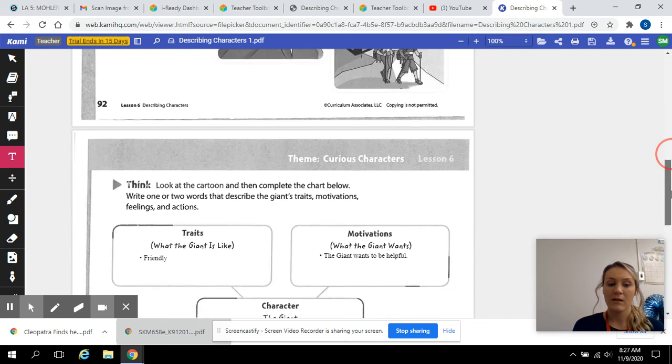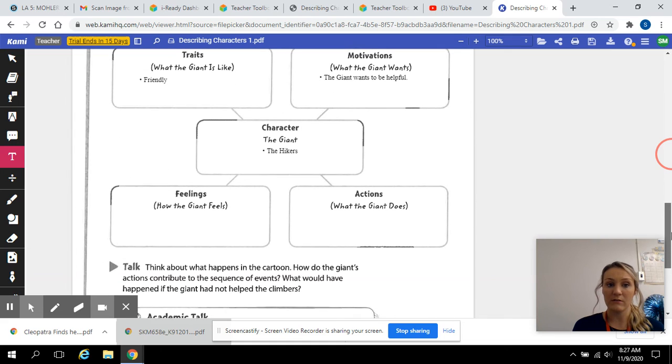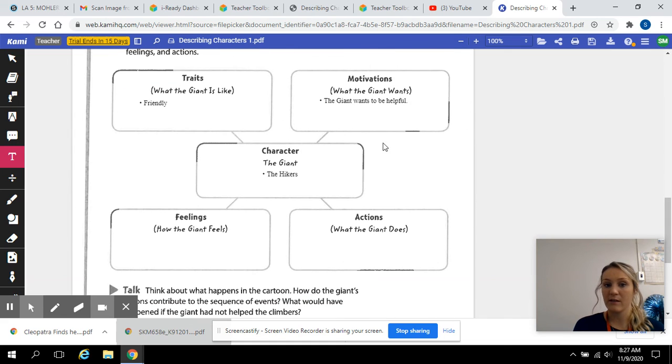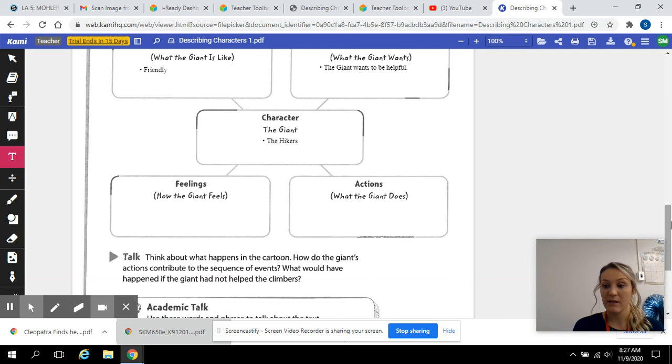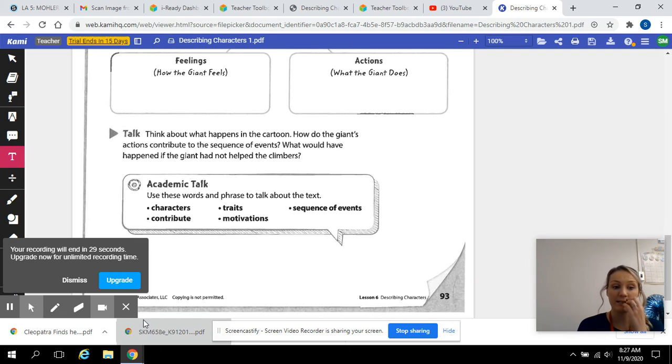Okay. Then once you have that filled out, so I'd like you to find another trait, another motivation, and then fill out feelings and actions. And then I will post a discussion box, and I would like you to answer this question. Think about what happens in the cartoon. How do the giant's actions contribute to the sequence of events? So what would have happened if the giant had not helped the climbers? What do you think would have happened? Okay.